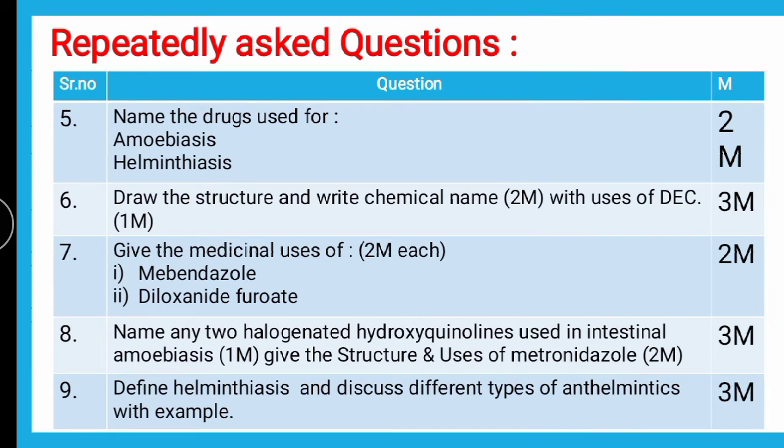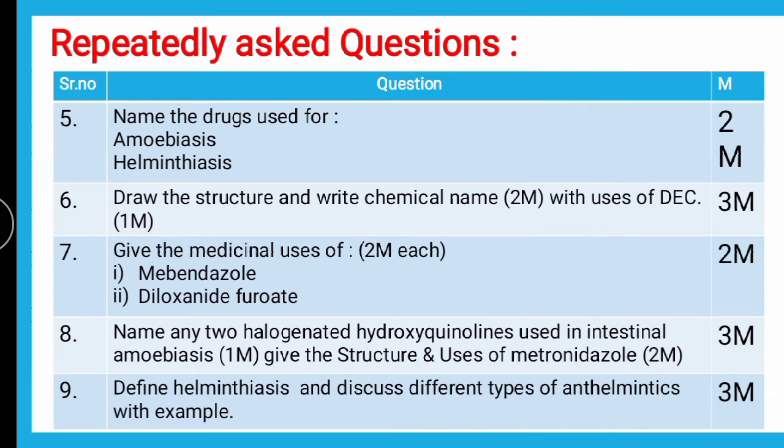So all these are anthelmintic drugs. Next question is, draw the structure and chemical name along with the uses of DEC, that is diethylcarbamazine citrate. You are supposed to give the structure along with the name, which carries 2 marks, and uses carry 1 mark, so in total it carries 3 marks. The structure contains a piperazine heterocycle, and since it is diethyl, it contains 2 ethyls. Then carbamazine, so C double bond O N is there.